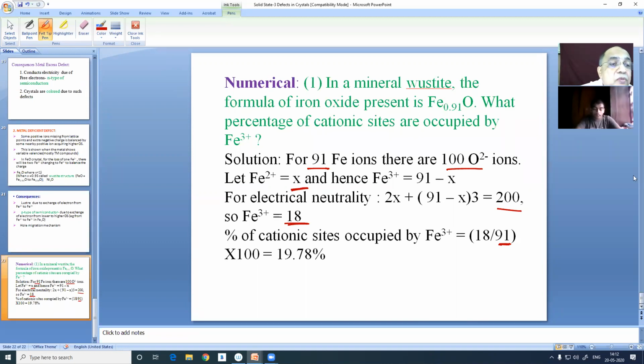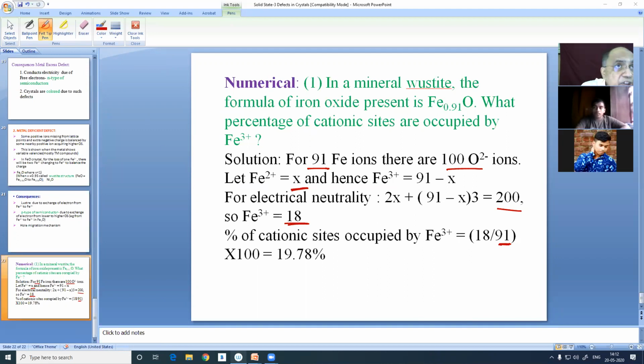Raise your hands who have understood. This is a very simple question. The number of ferrous ions is X, the number of ferric ions is 91 minus X, because the ratio is not 1:1. It is 0.91:1, meaning 91:100. Out of 100 oxide ions, we have only 91 iron ions, both in the form of ferrous and ferric. Good. Hands down.